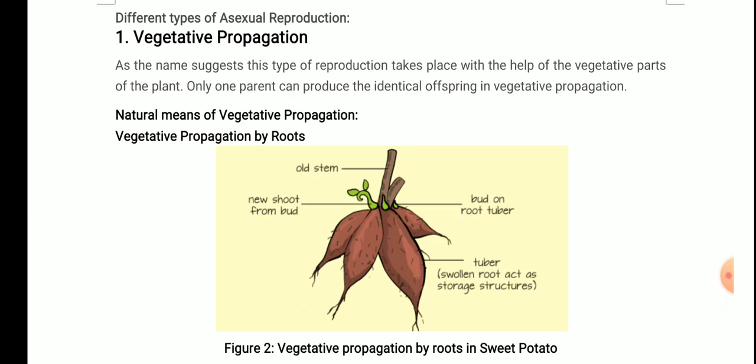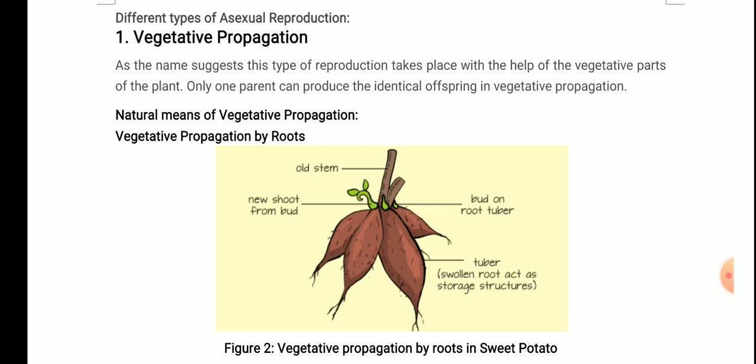There are two modes of reproduction, asexual reproduction and sexual reproduction. When the vegetative parts take part in reproduction, it is known as asexual reproduction, and when the reproductive parts like flowers take part in reproduction, it is known as sexual reproduction. In this video we will be starting with different types of asexual reproduction.